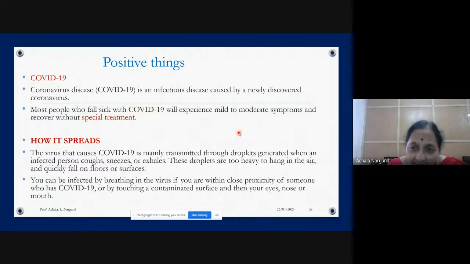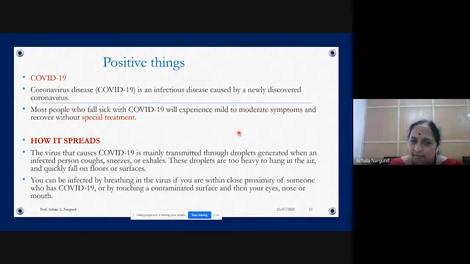Remember, to avoid these droplets. And why are we washing our hands? Remember, we might have touched surfaces where these droplets are. That's the reason they are asking us to wash hands and wear a mask, to avoid the droplets and droplet contact. That is the important thing: mask and hand wash.